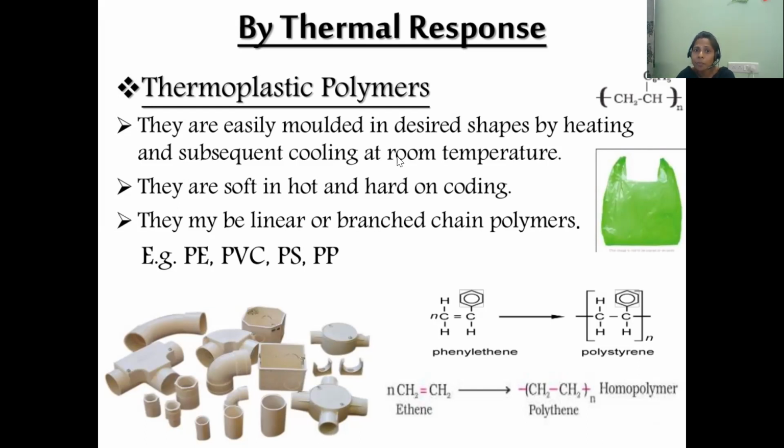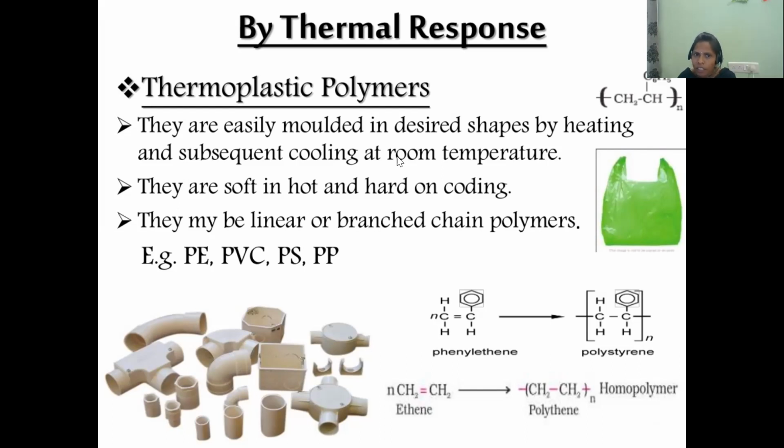They are easily molded into the desired shape by heating and subsequently cooling at room temperature. That means they are affected by heat. When we heat, these are converted to soft material, and again on cooling, these are converted to hard material. Again on heating, it becomes soft; again on cooling, it becomes very hard. Such types of polymers are called thermoplastic polymers.